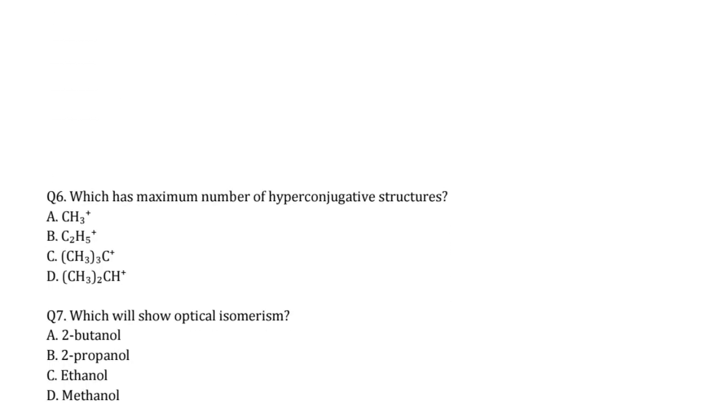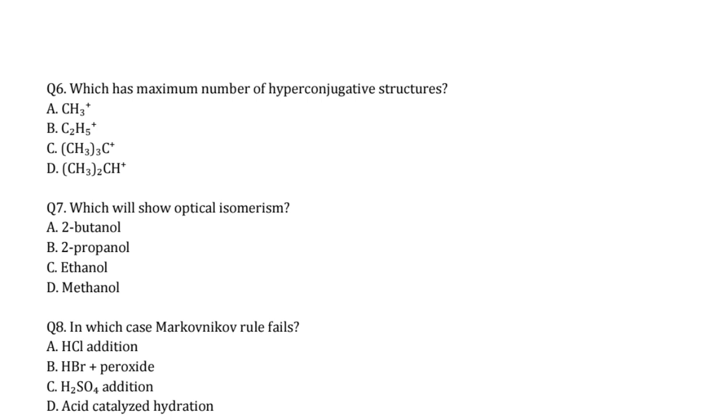Next, question number 6: which has the maximum number of hyperconjugation structures? Generally, the greater the number of hydrogen atoms, the greater is the hyperconjugation. So the greater number of hydrogen atoms are here in the case of C. So our answer is C.